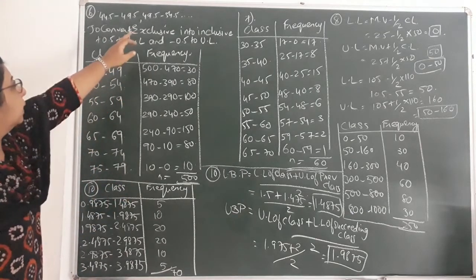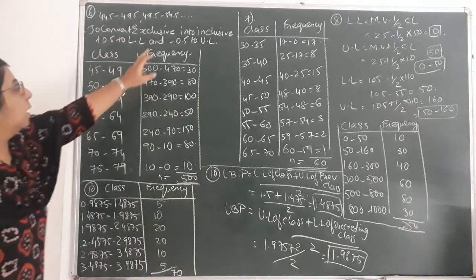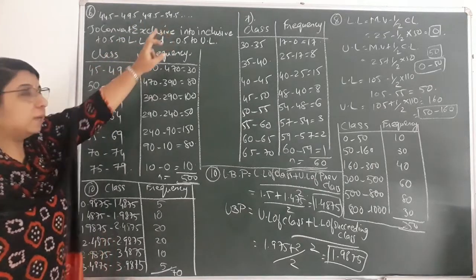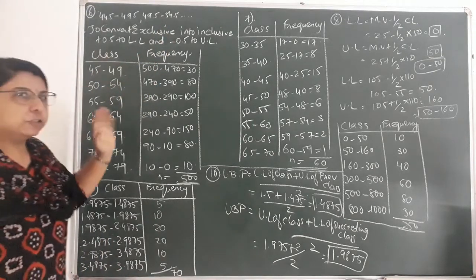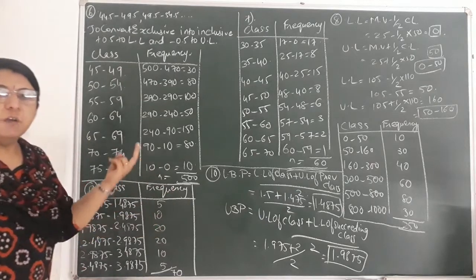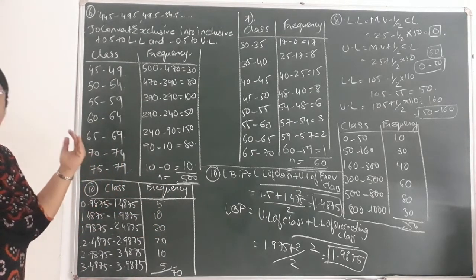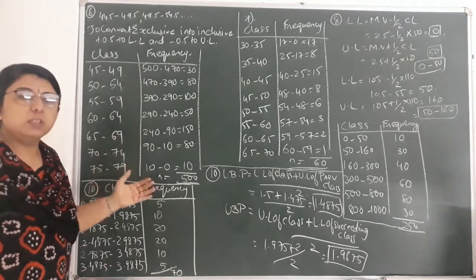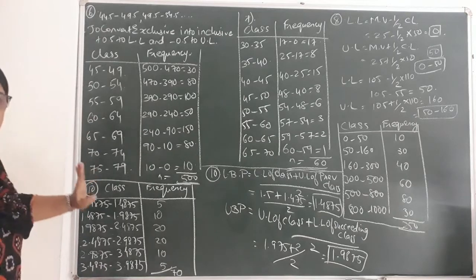And in the same way for the second class also, plus 0.5 would come to 50, and minus 0.5 in the upper limit would come to 54, and so on. I have not shown all the calculations because you can easily understand from the first two classes how to find the inclusive classes of all the subsequent classes. Okay, so in that way I have found all the classes.